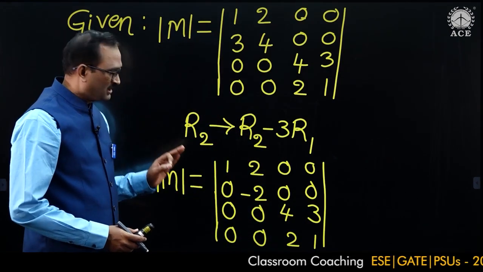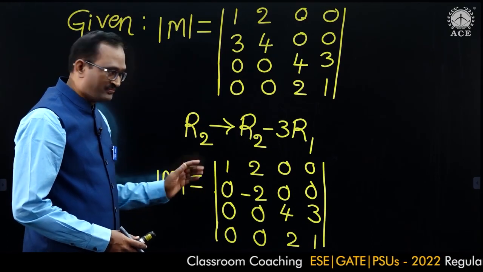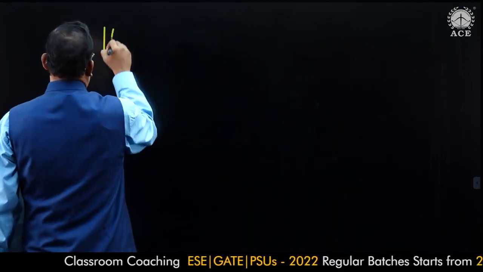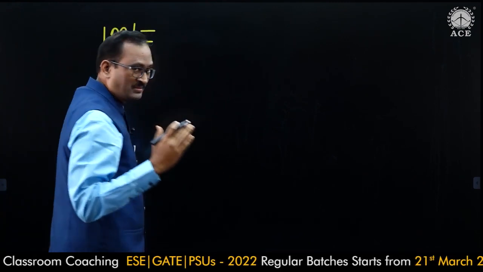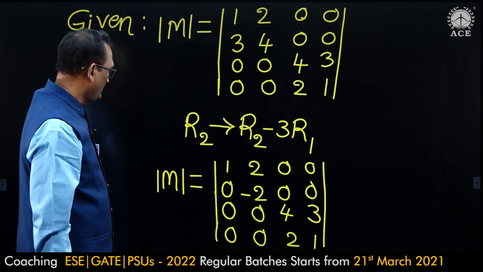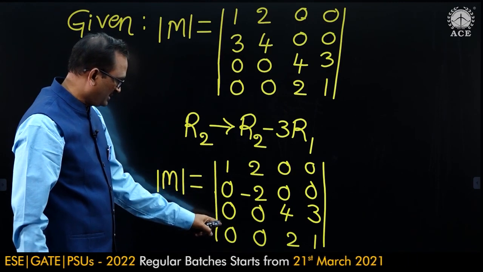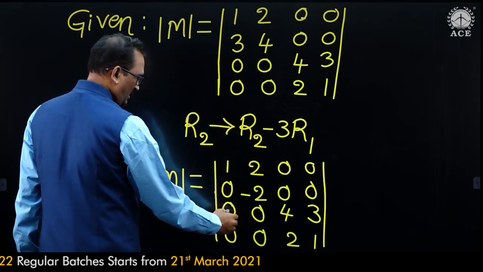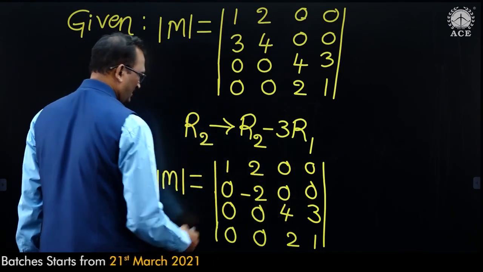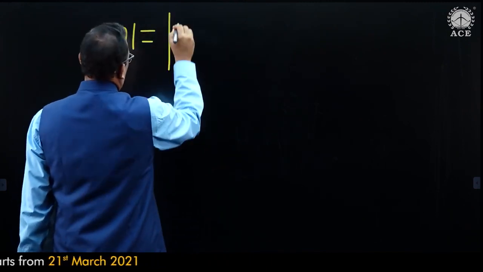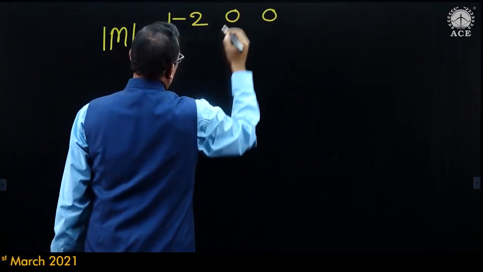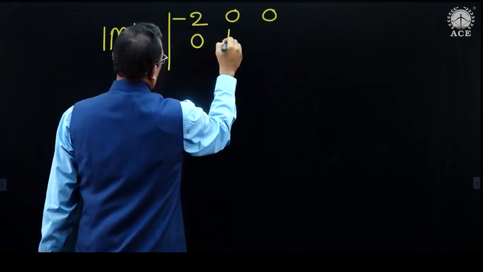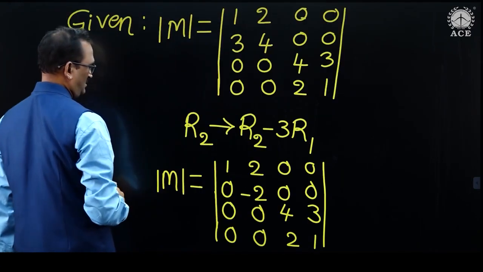Let us find the determinant of the matrix along the first column. Then M is equal to, with the determinant calculated along the first column, the signs are plus, minus, plus, minus, plus into 1 1. Then delete the corresponding row and corresponding column. Find the determinant of the remaining elements. That is minus 2 0 0, 0 4 3, 0 2 1.